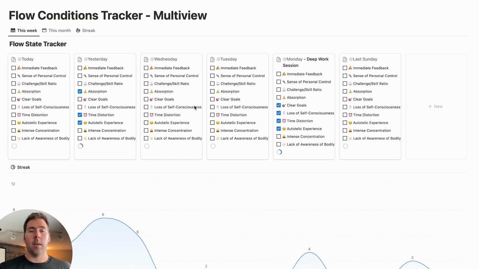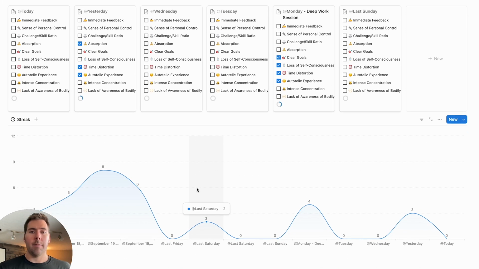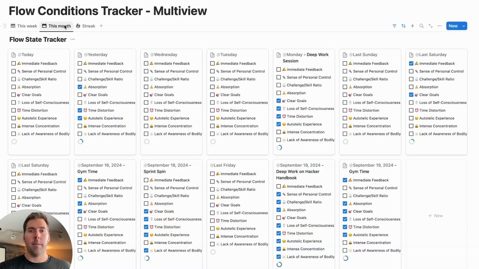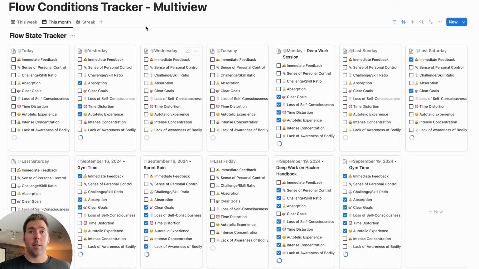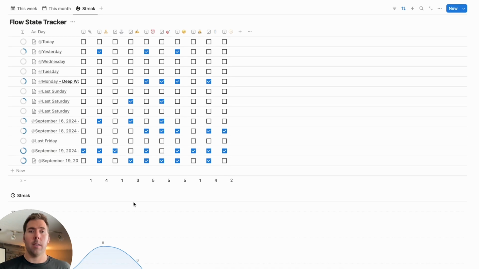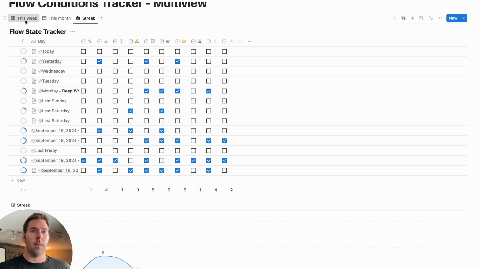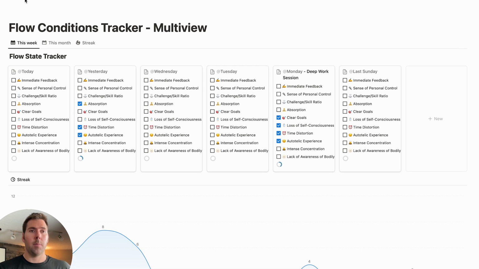You'll find with the flow conditions tracker, there's several different views, including the weekly view and the monthly view that's going to show at a glance all of the data for the month, as well as a streak tracker that's going to help you to understand which of the different flow conditions you experience the most and which ones you maybe need to work on developing more awareness of or how to experience more in your flow state. So that's the first part of it.